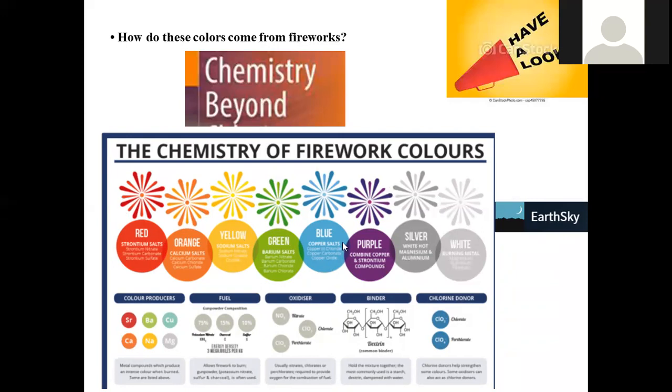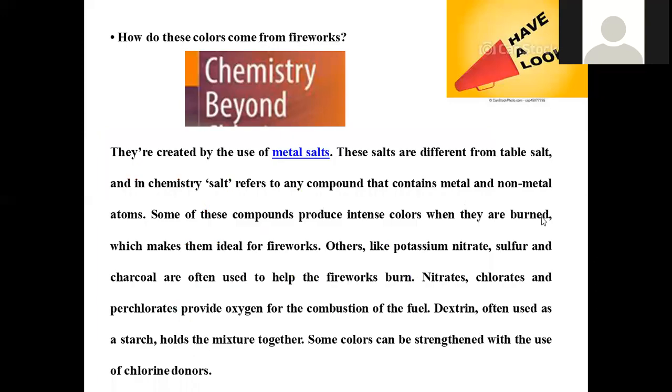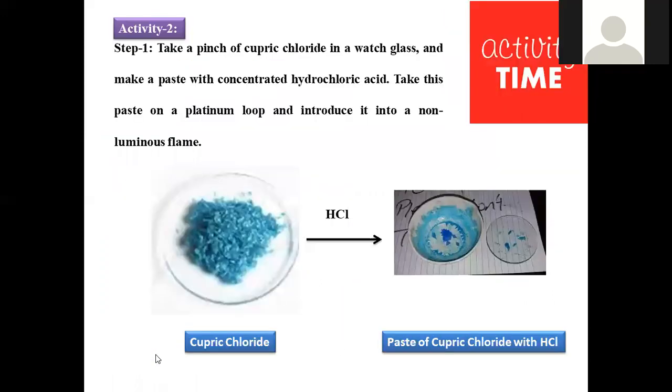Different colors can be imparted by the addition of different metal salts. Along with these metal salts, we can add other materials like potassium nitrate, sulfur, charcoal, nitrates, chlorides, perchlorates, and even starch or dextrin. Dextrin is nothing but glucose. They are added in order to hold all the substances together. So now we are going to perform the activity.